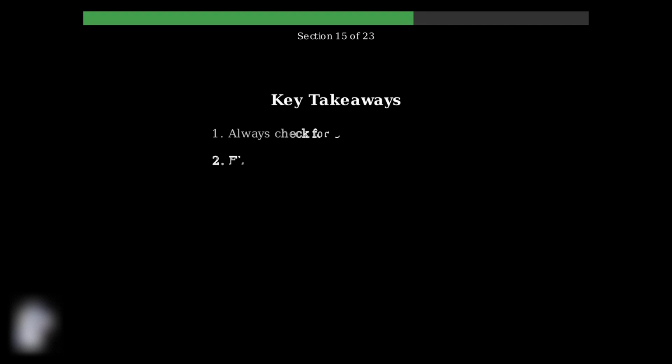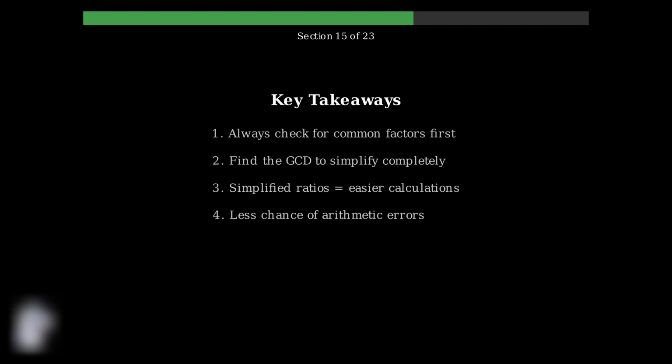Remember these key points about simplifying ratios and proportions. Always look for common factors before solving. Use the greatest common divisor to reduce ratios to their simplest form. Simplified ratios make calculations faster and more accurate. This fundamental skill will serve you well in all proportion problems.